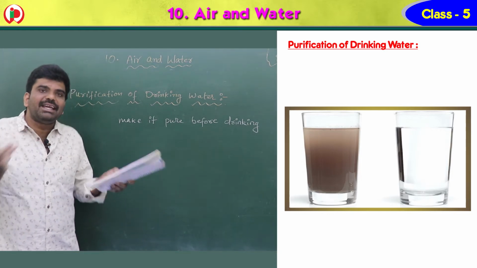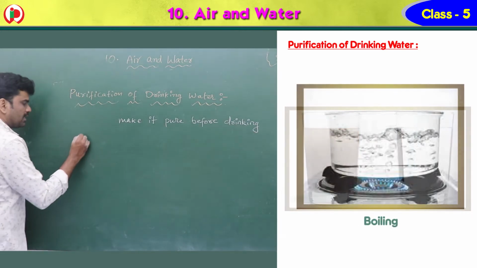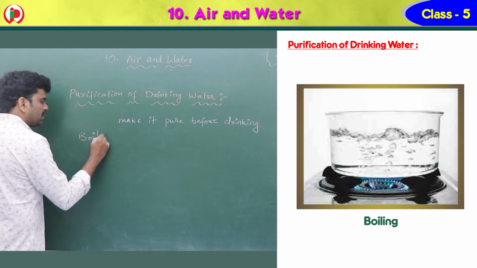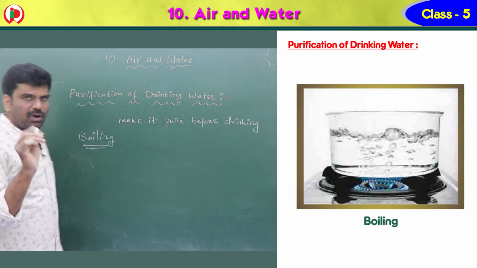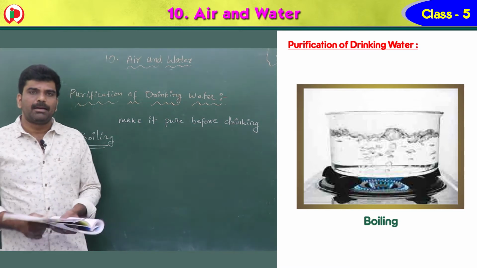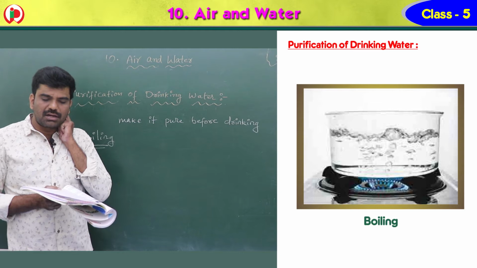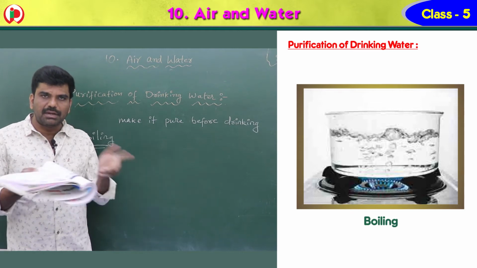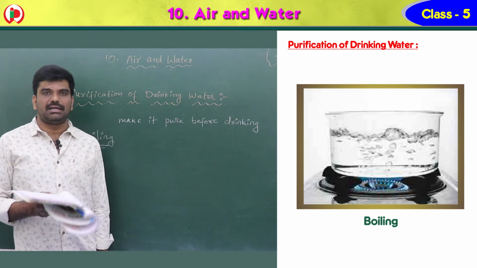Some methods to make water pure. Then how can we make the impure water into pure? Let's go for the first one. Boiling. This is the common thing. We know that boiling the water is good for health. If you boil the water, the germs or any microorganisms or disease causing organisms which are present in the water can be killed by the heat. That is why we have to boil the water.